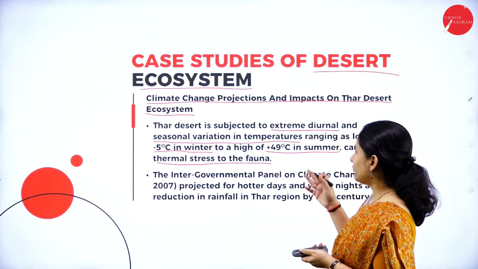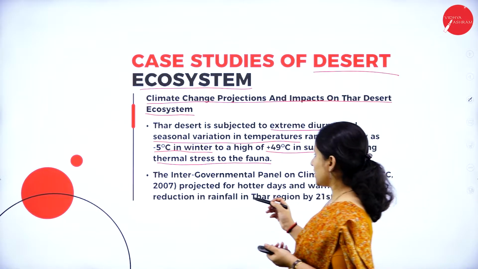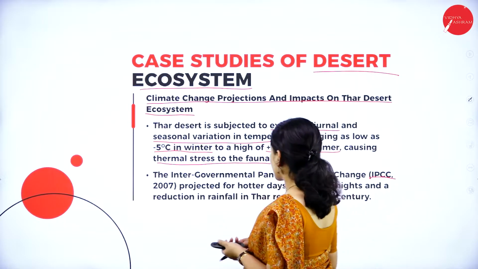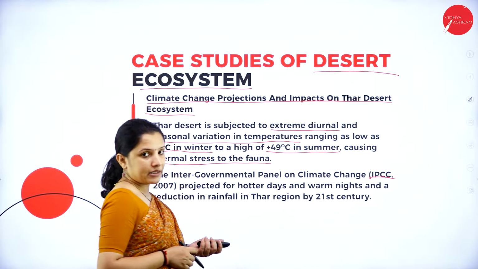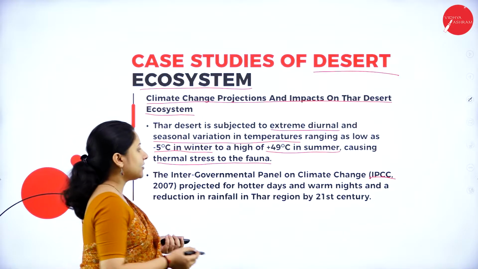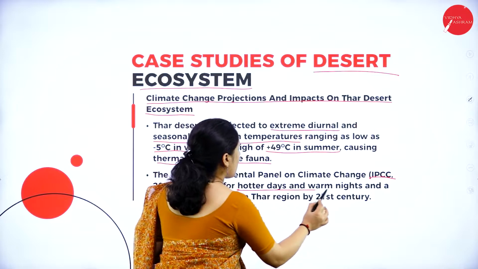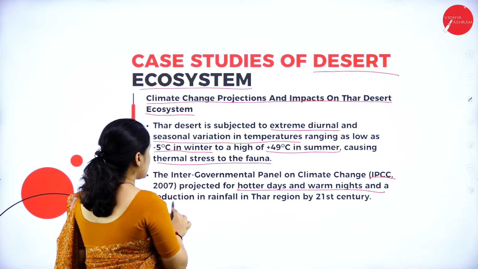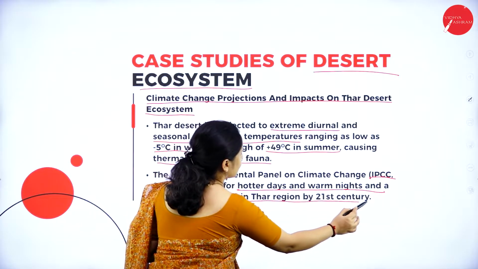So the Intergovernmental Panel on Climate Change, which is called IPCC, in the year 2007 predicted hotter days and warm nights and a reduction in rainfall in the Thar region by the 21st century.